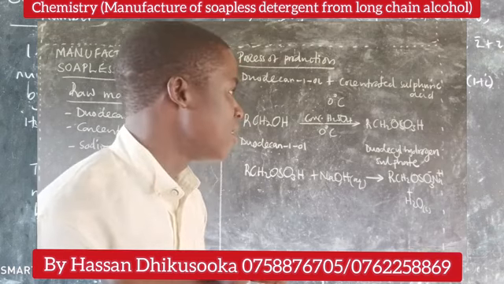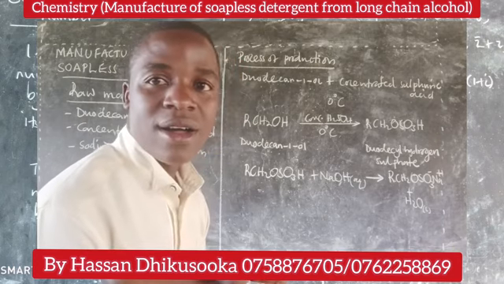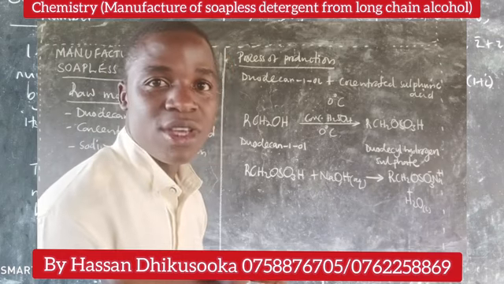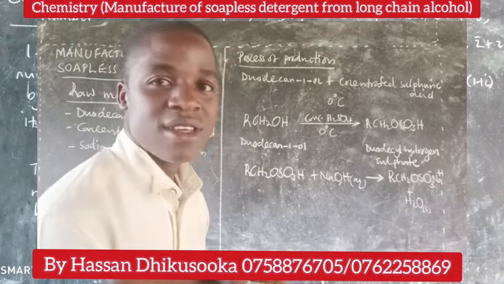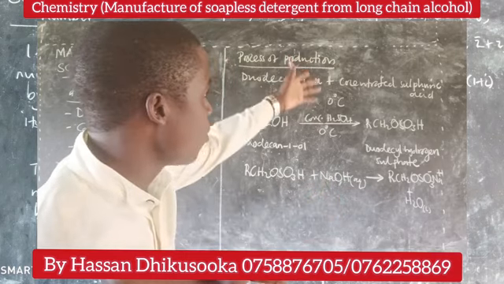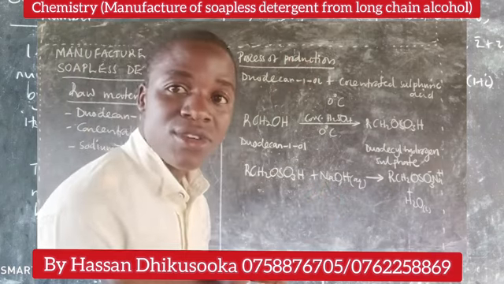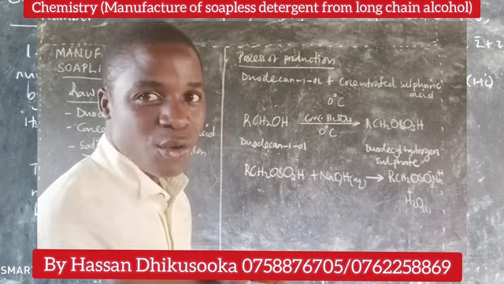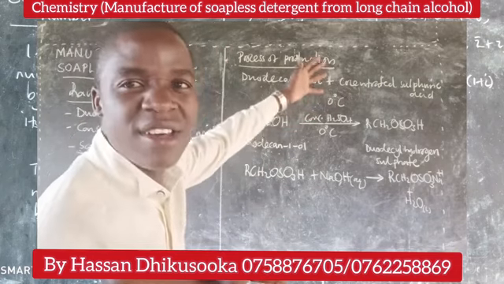Disinfectants can be added, colors can also be added, among others that you'll be interested in this case. So that becomes the whole process of producing what? Producing the soapless detergent. So we have summarized it, we have explained it.